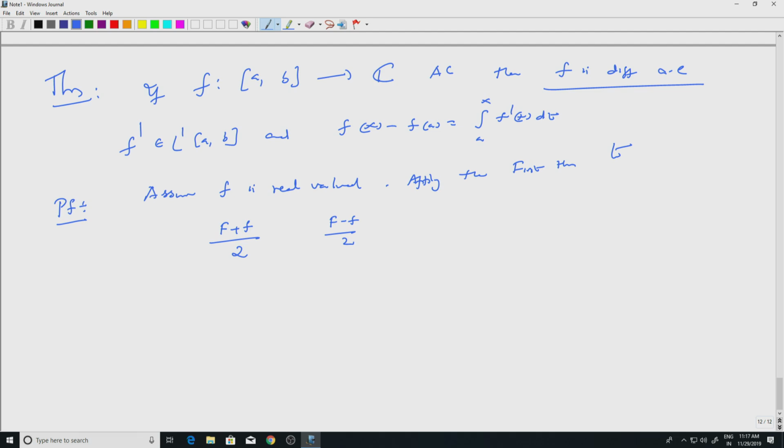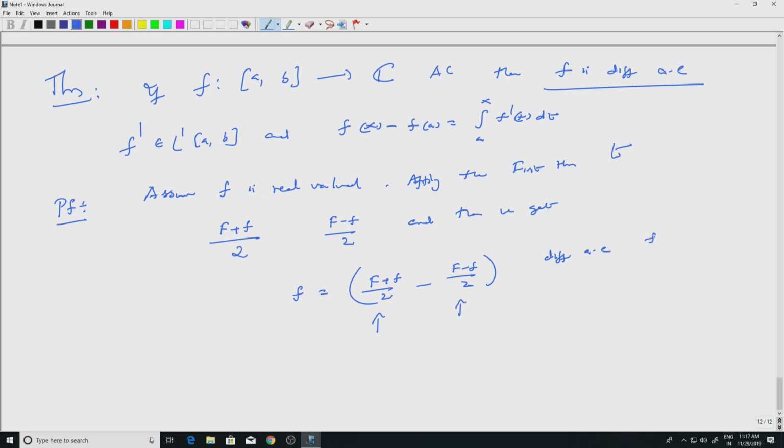Then we get that the small f, which you can write as (F plus f)/2 minus (F minus f)/2, is differentiable almost everywhere, because each of them is, by the previous theorem.